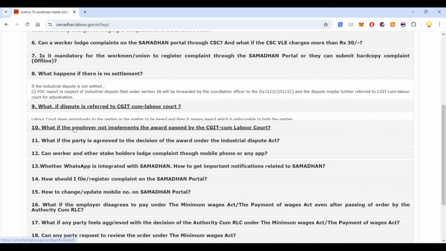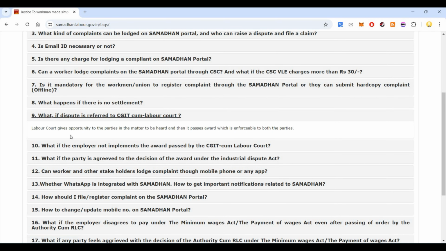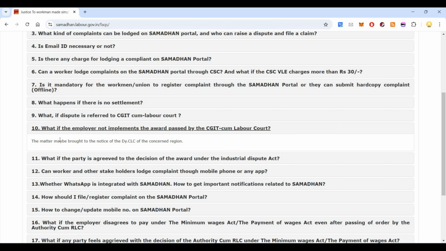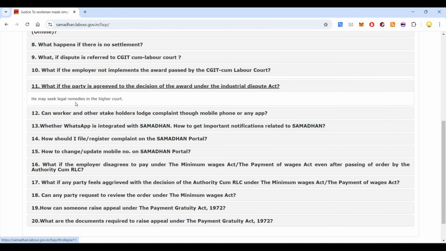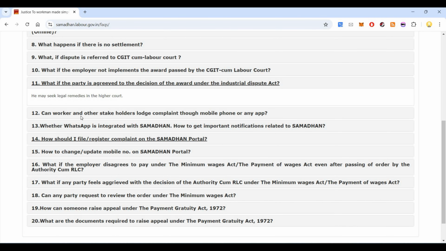What if the dispute is referred to the CGIT Labour Court? The Labour Court gives the parties an opportunity to be heard, and then passes an award which is enforceable on both the parties. What if the employer does not implement the award? The matter may be brought to the notice of the Deputy CLC of the concerned region. What if a party is aggrieved by the decision? He may seek legal remedies.